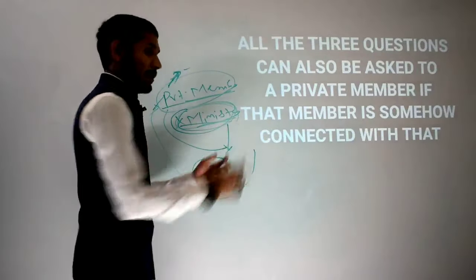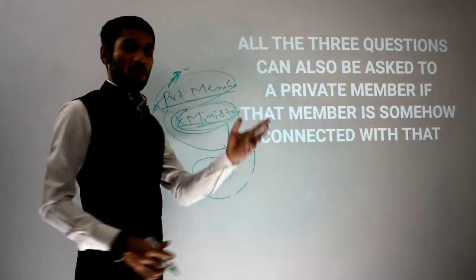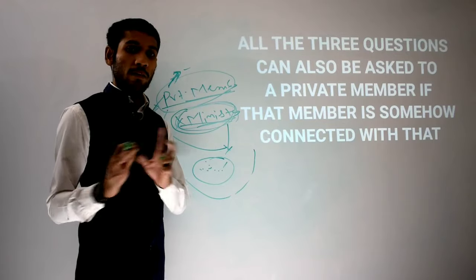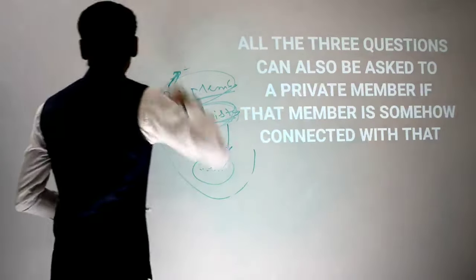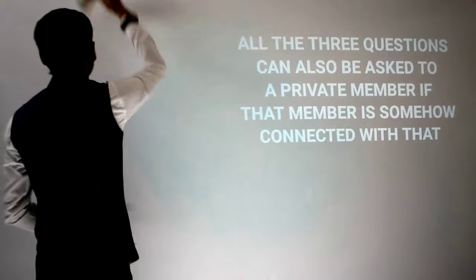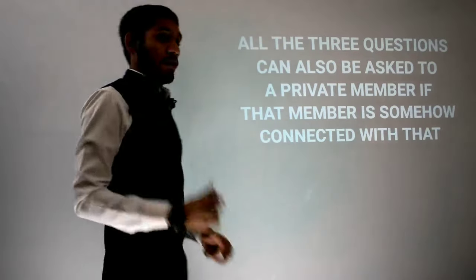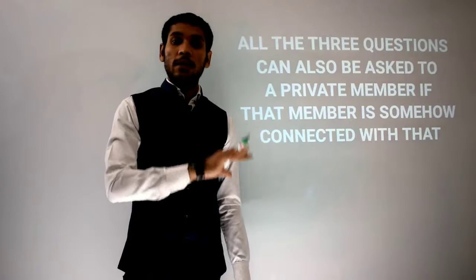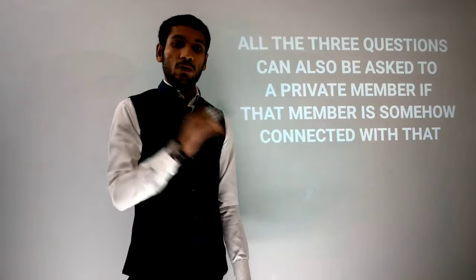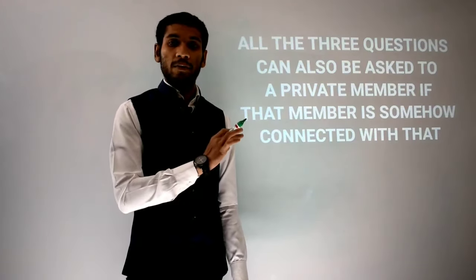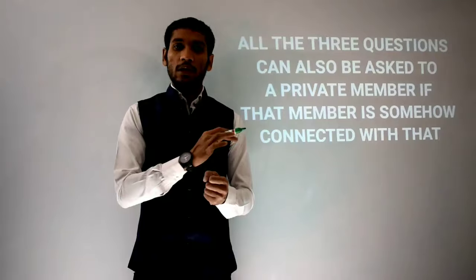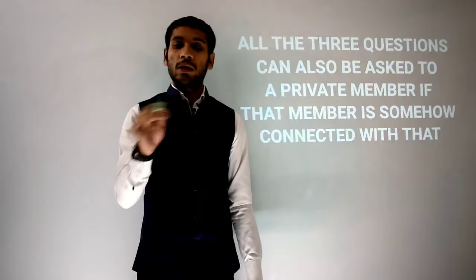I have already told you that all the three questions can even be asked of other members too, but are generally asked of the ministers, because ministers have proper knowledge of that particular matter. So every member of Parliament who is not a minister is termed a private member. Even the MPs of opposition parties are considered private members, because they are also not under any ministry. Private members are not only those who belong to the ruling government and are not ministers, but also those who are in opposition parties.